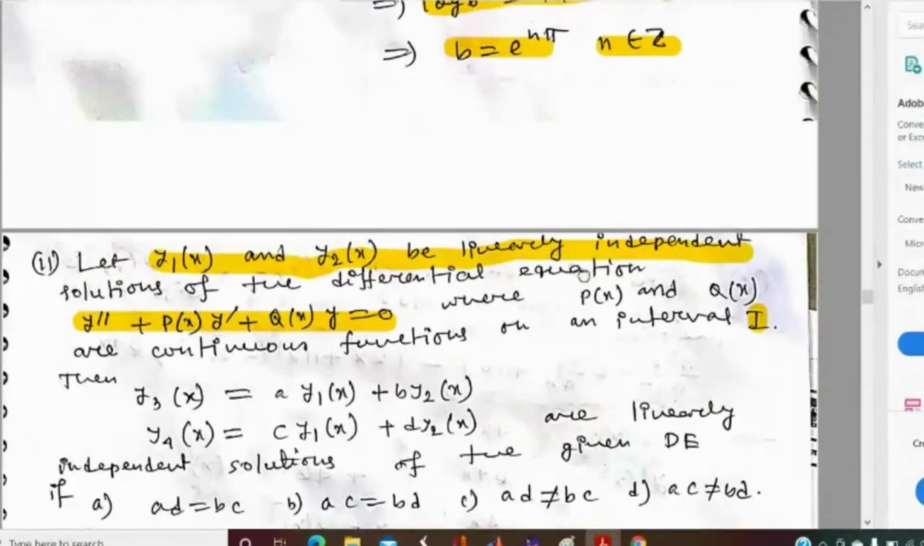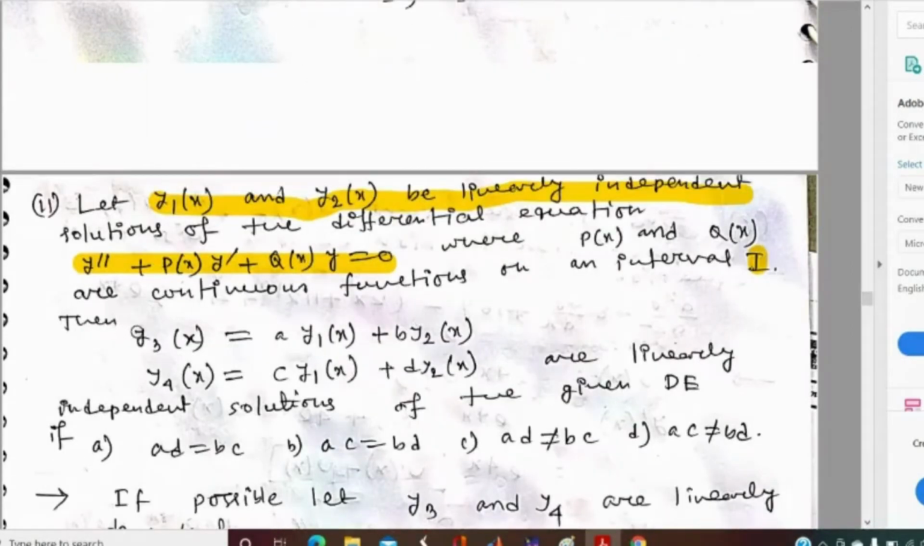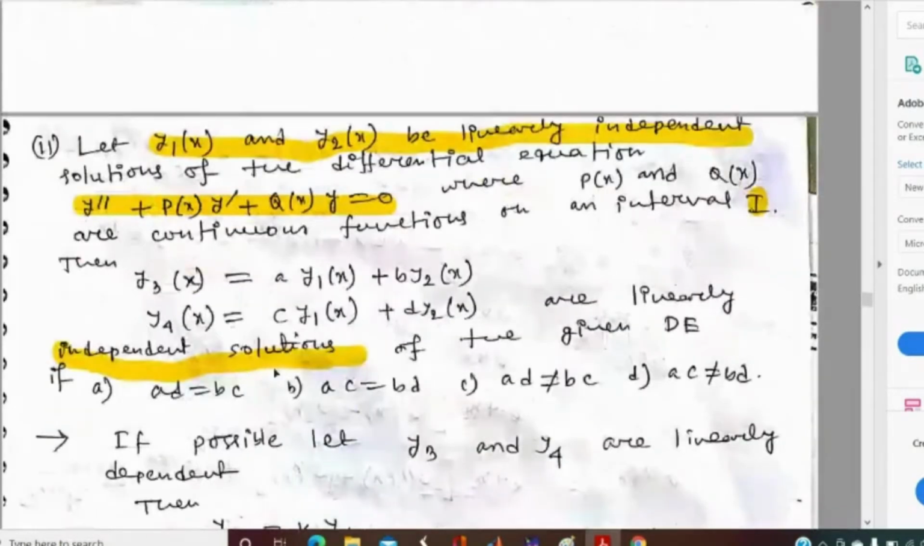See carefully that they are saying that y1 and y2 are linearly independent solutions, and they are defining y3 and y4 as linear combinations of y1 and y2. They are asking: y3 and y4 are linearly independent solutions of the differential equation for which condition? For which condition will y3 and y4 be linearly independent solutions?